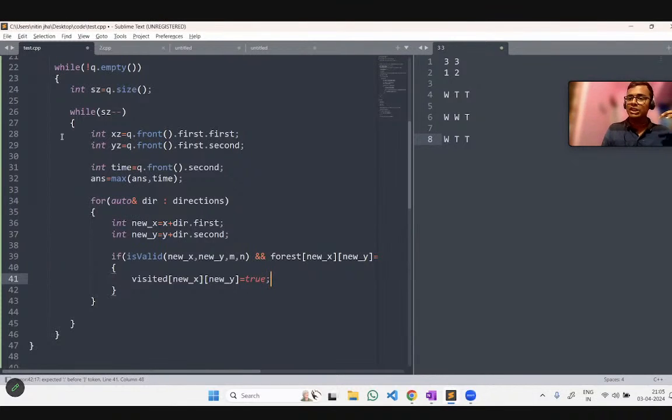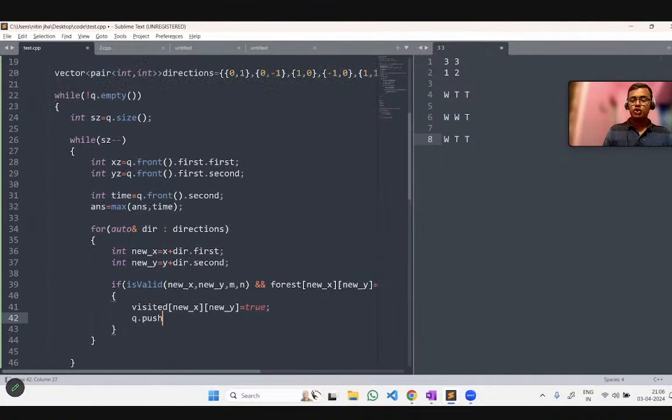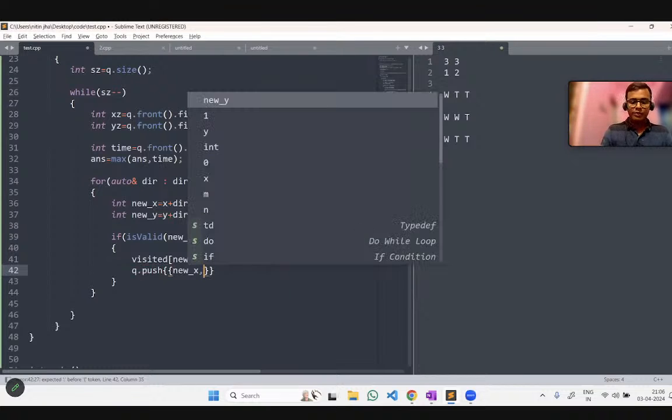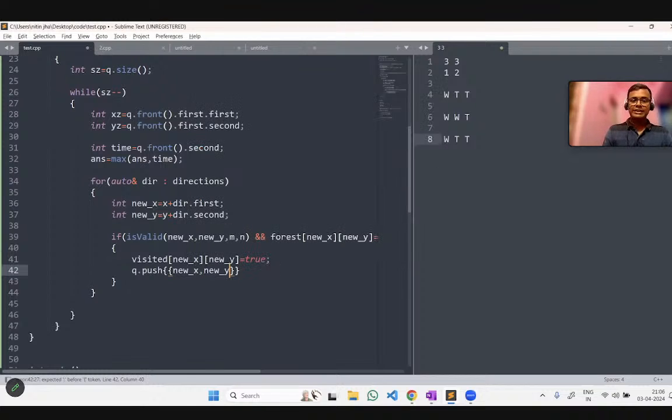If this index occurs again somewhere in respect to some other tree directions, we will not get confused, because this tree has already been burned. Now we have to push this direction into my queue, because the queue will hold all the trees burned by some tree to its adjacent directions. We simply insert a pair: firstly the indexes, and the second value of the pair will be the time.